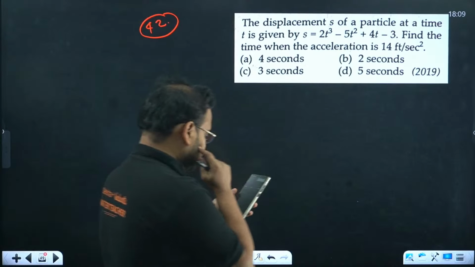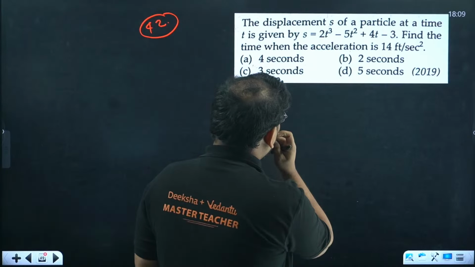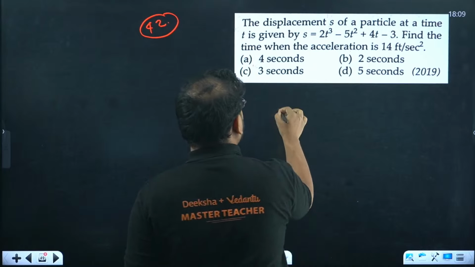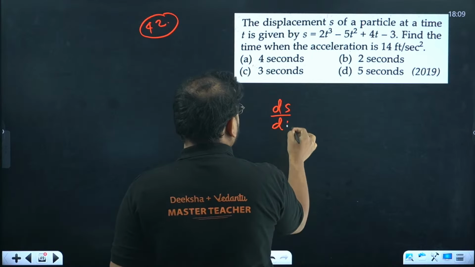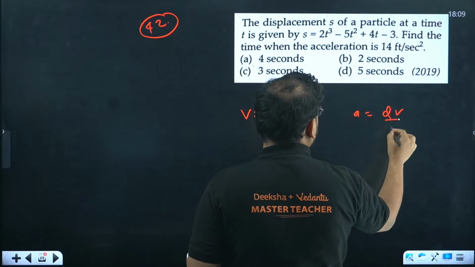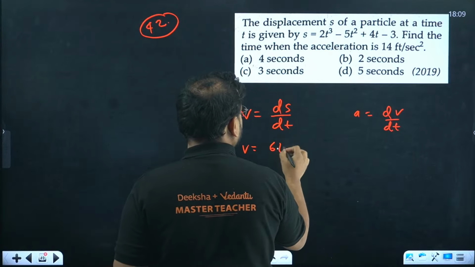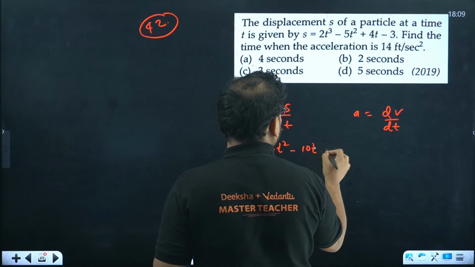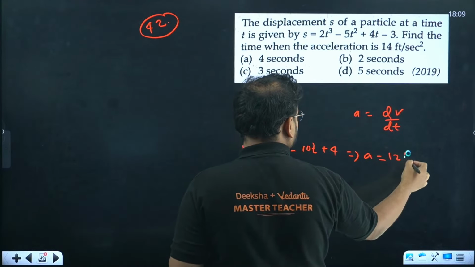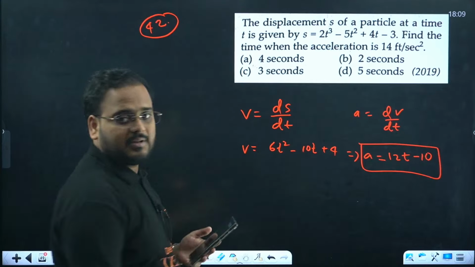42. The position at a time t is given like this. Find the time when acceleration is 14. Let's find the acceleration first. So let's find ds by dt. This is my velocity, and acceleration is either dv by dt or simply the second derivative. Differentiating, you get v equals 6t square minus 10t plus 4. Over here, a becomes 12t minus 10. That's my acceleration.